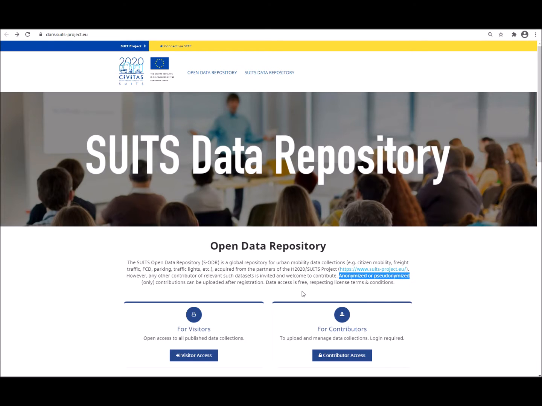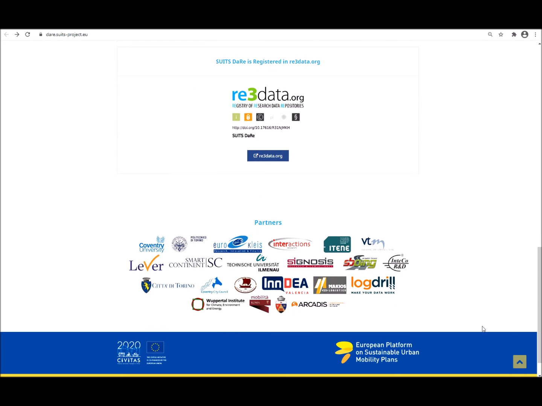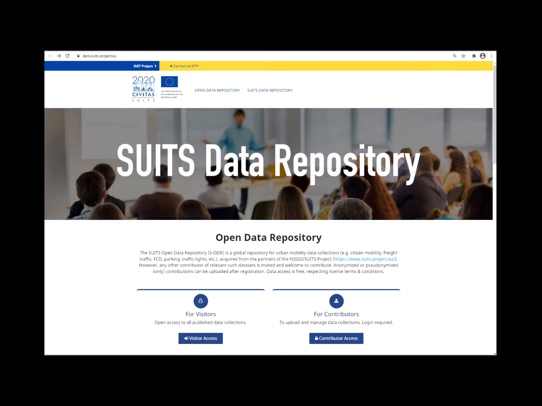Only anonymized or pseudonymized contributions can be uploaded after registration. Data access is free, respecting license terms and conditions. The SUITS-ODR is registered in ray3data.org, the global registry of research data repositories. Visitor access to the SUITS-ODR is open and free for all.